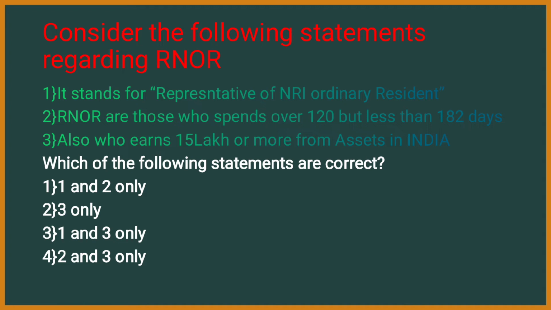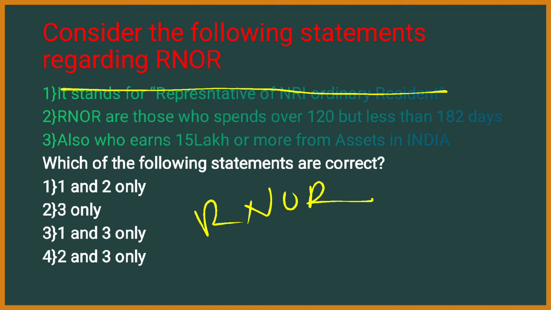The first statement is wrong, because RNOR is nothing but resident but not ordinary resident. The remaining two statements are right. And so the correct answer here is 2 and 3 only.